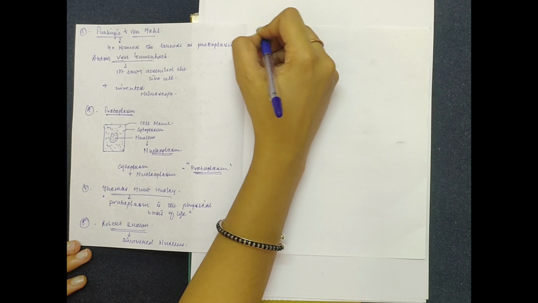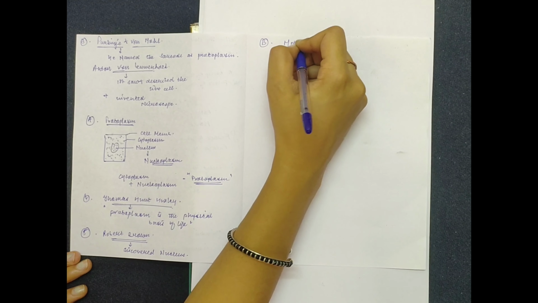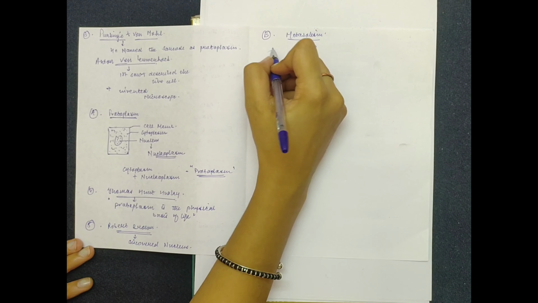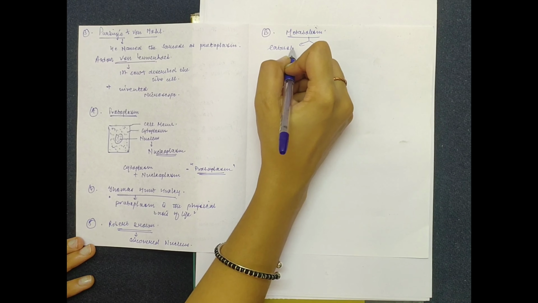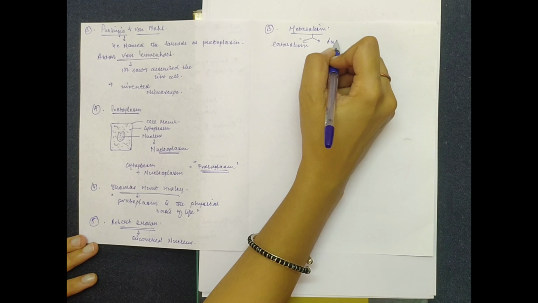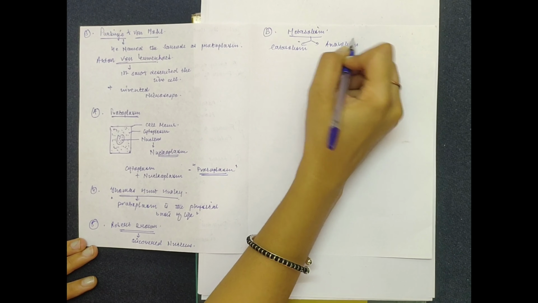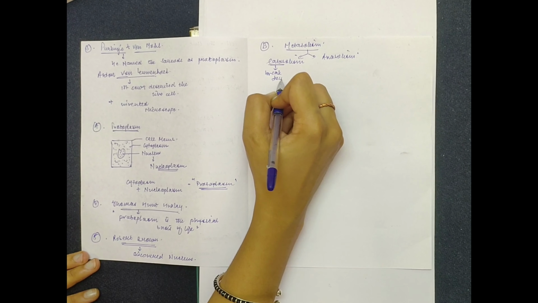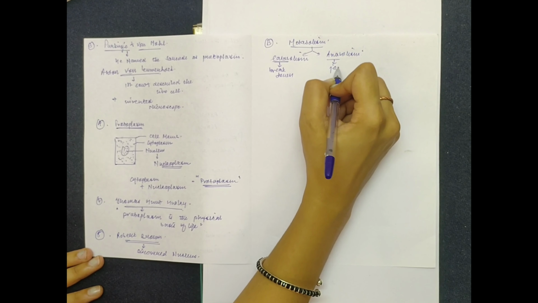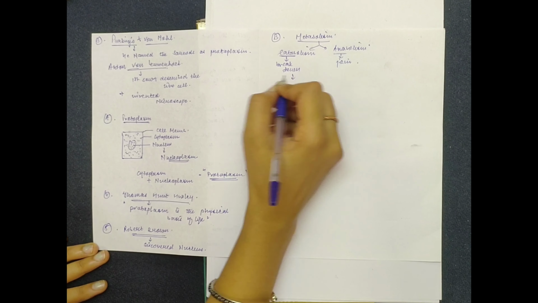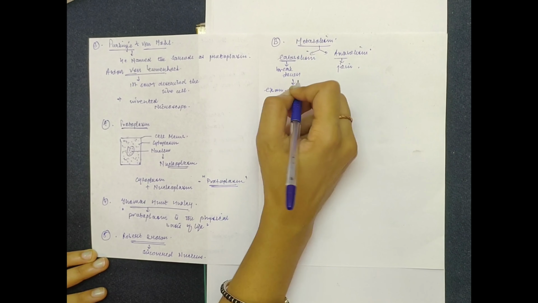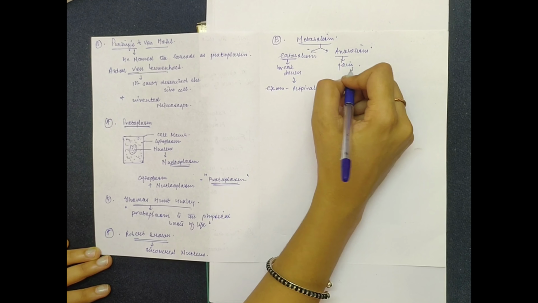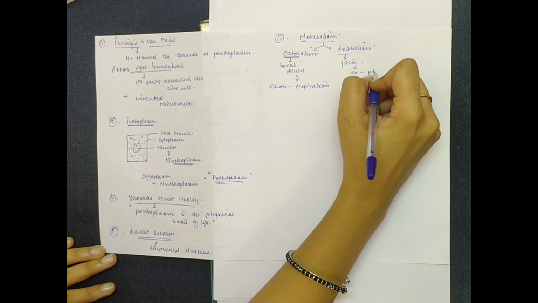So let's discuss metabolism. Metabolism is of two types, catabolism and anabolism. Cata means breakdown. Ana means join. The example of catabolism is respiration. An example of anabolism is photosynthesis.